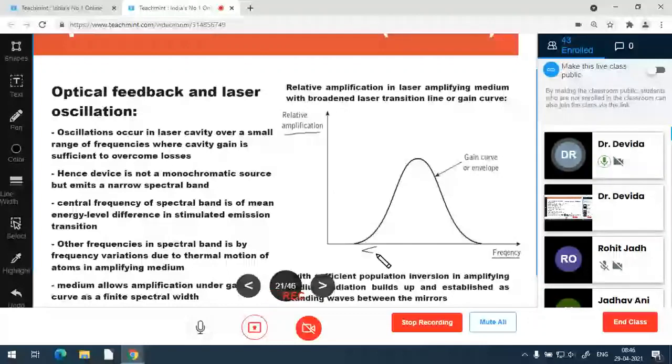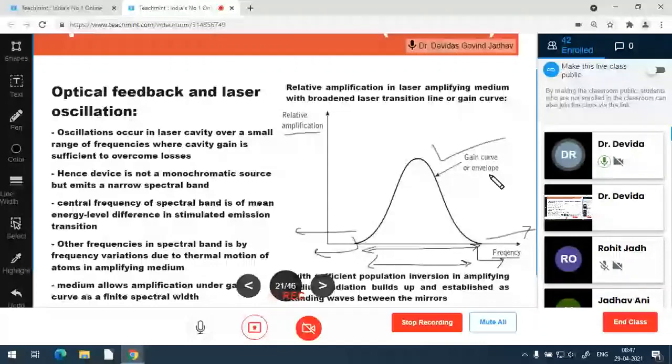For a certain range of frequencies it provides the gain, and for the remaining range of frequency it does not provide gain. It is providing zero gain, isn't it? From the lower remaining frequencies no gain is there, and from the higher side remaining frequencies no gain is there. So if gain is not provided, those frequencies are not supported and not amplified, and only frequencies within a very small line width are supported by the gain and amplified. This is the meaning of the gain curve or gain envelope.